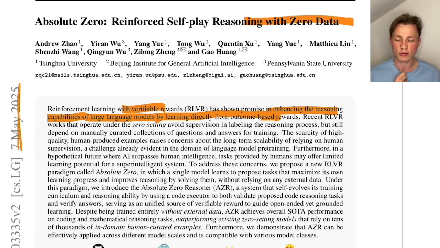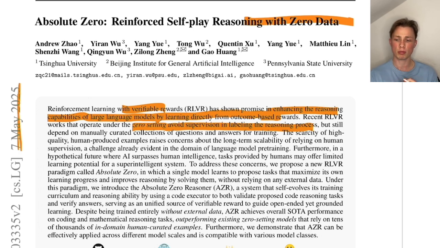And reinforcement learning with verifiable rewards operates under a zero setting, so this means that they're avoiding labeling the reasoning process. I just give the task and the solution at the end to the model to train it, but I don't give the overall chain of thought to the model. Before, we did supervised fine-tuning, where we also give the model the supervised, labeled reasoning process. But the zero setting avoids this, and therefore it's much easier to generate data.